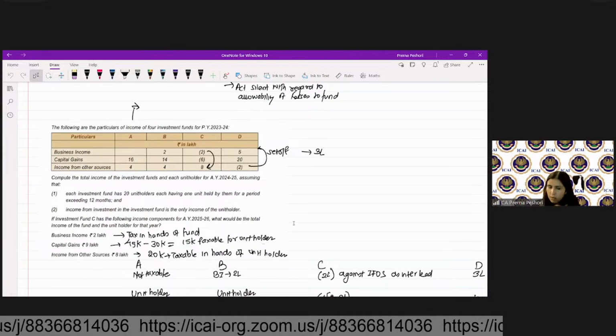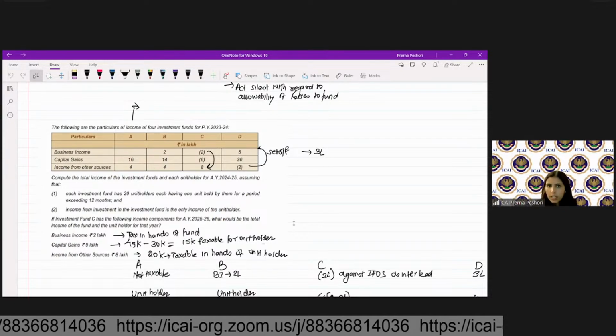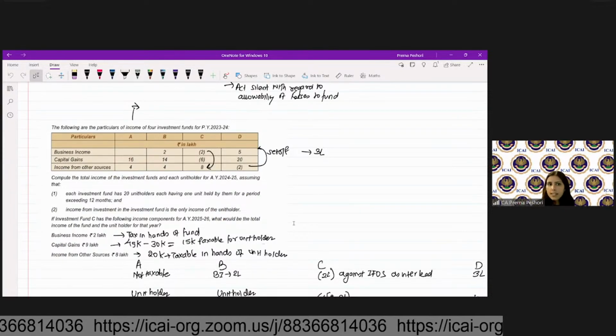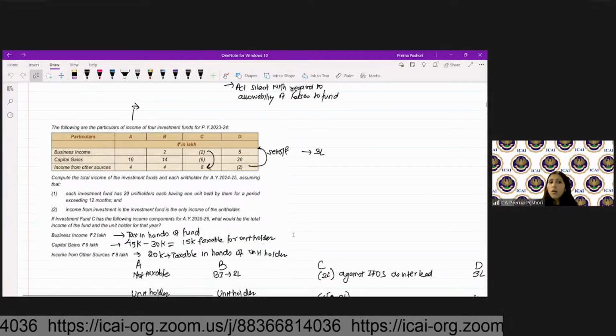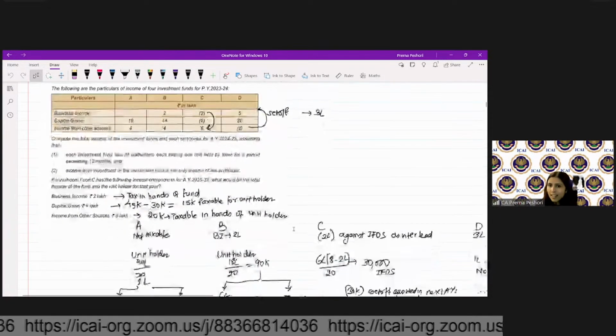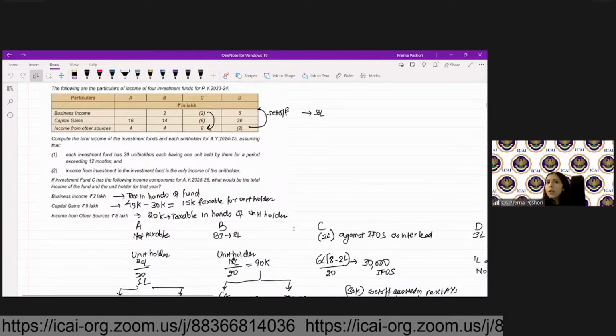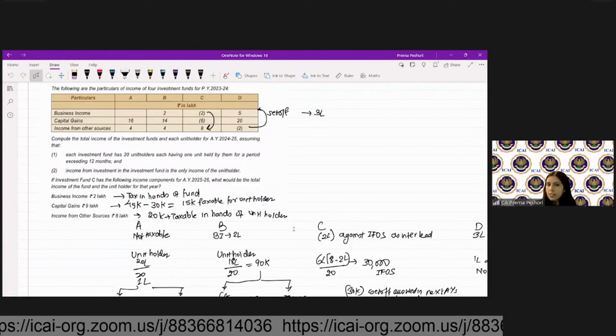It is inter-head set off. Only then the income will be distributed. Capital loss cannot be set off, right? So what you will distribute is only 6 lakh, right? So 6 lakh will be distributed after setting off the business loss.